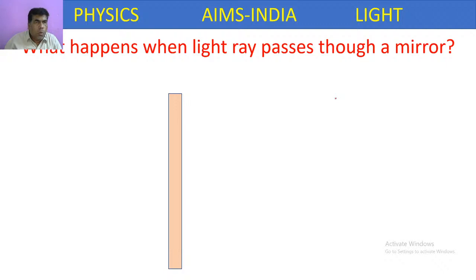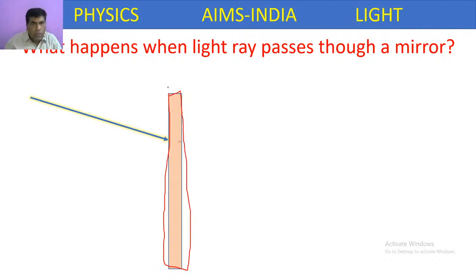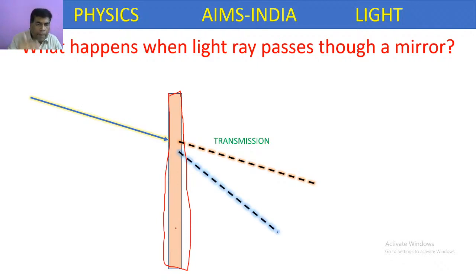So here the question is, what happens when a light ray passes through a mirror? Actually, when a ray passes through any object, it may get transmitted to the other part totally. Here, not mirror, if you take any object, when a light ray hits any object, the possible cases are, it can get transmitted as it is to the other side of the object, that is one case, or it may get bended and travel, means it may get reflected.